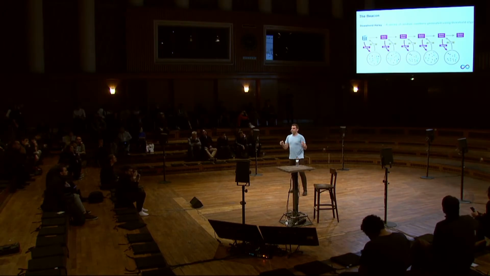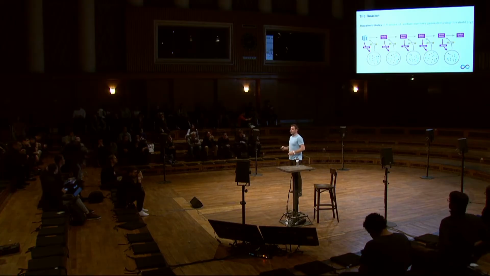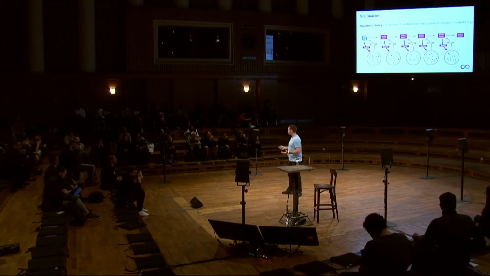In DFINITY, we've taken the approach of looking at all of the tools available to us from the field of cryptography and using those to build the most performant consensus mechanism possible. And we've based this on the generation of unpredictable, unmanipulable, deterministic randomness. Essentially, we use something called threshold cryptography.